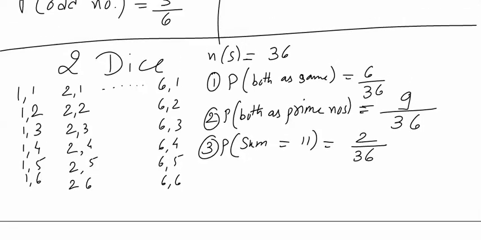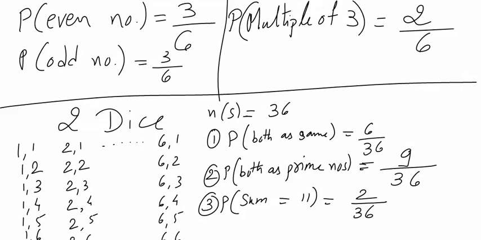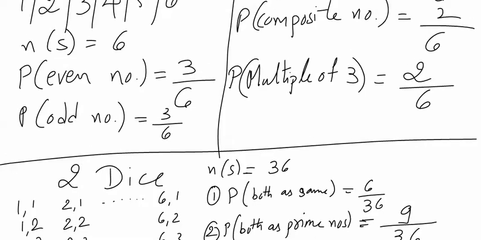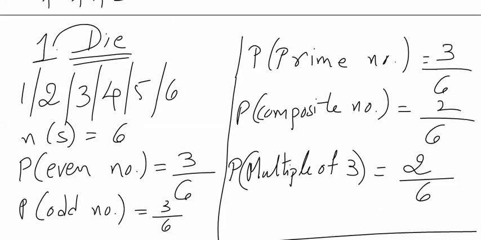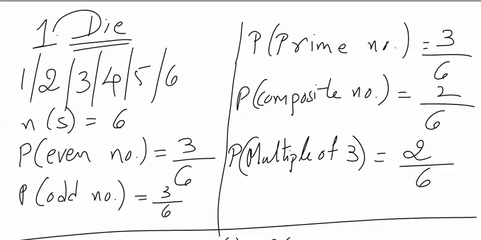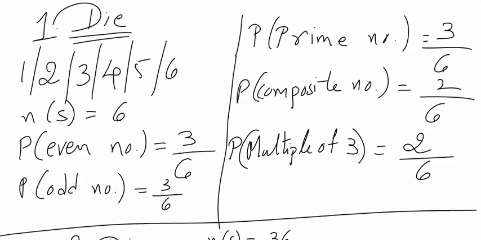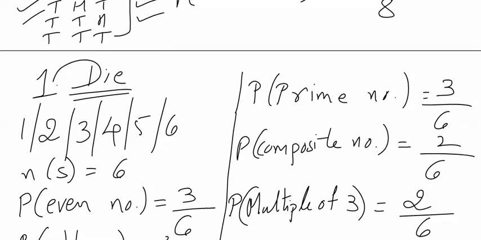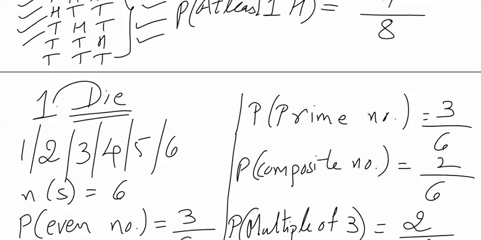Now, before we go ahead with the next pattern, which is called cards, I want all of you to understand a very important factor. When there was one coin, NS was 2. When there were two coins, NS was 4. When there were three coins, NS was 8.